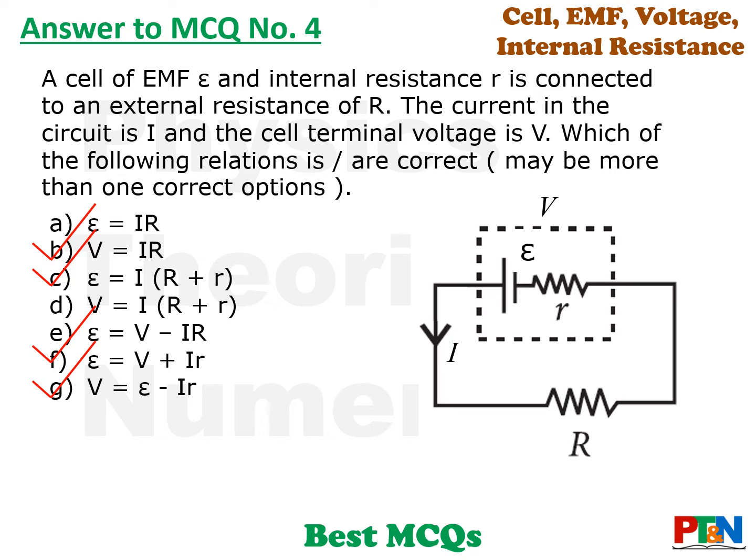And the last statement is basically the earlier statement with I r changing side. That is V is equal to E minus I r. This V is equal to E minus I r is a very important statement. You will require this in many places for numericals. So try to keep it in mind. First keep the concept in mind and also keep this formula in mind. V is equal to E minus I r.